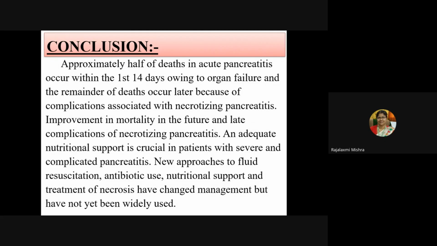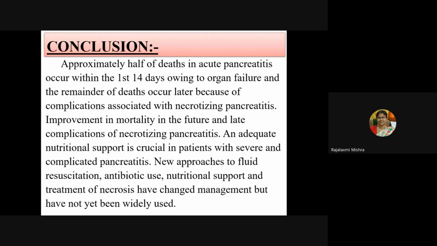Conclusion for pancreatitis: approximately half of deaths in acute pancreatitis occur within the first 14 days owing to organ failure, and the remainder of deaths occur later because of complications associated with necrotizing pancreatitis.